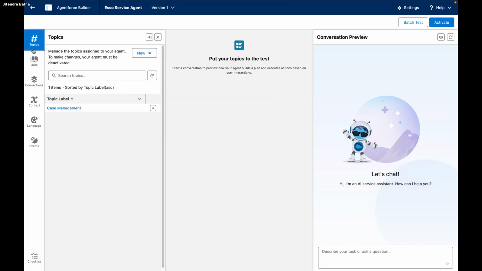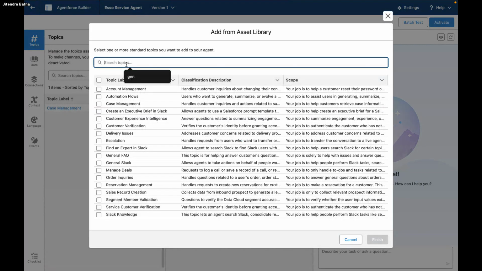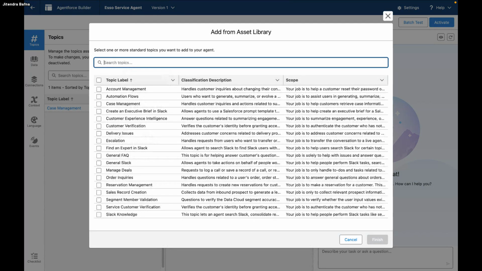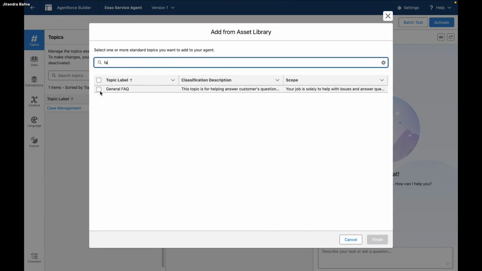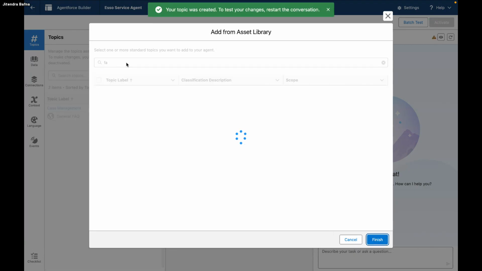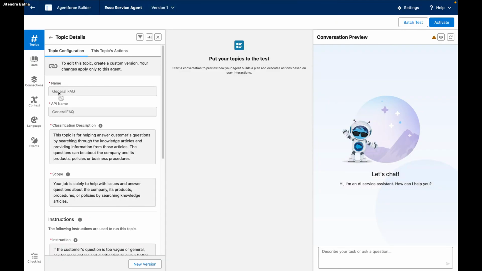I will go to Topics. I already have one topic, so I can just say add from topic. I can have a question or FAQs, so I have a general FAQ topic and I just add that. If you open this topic, we have a name, API name, and classification.